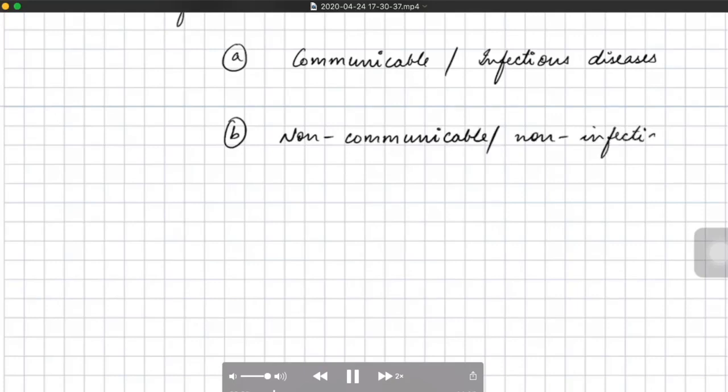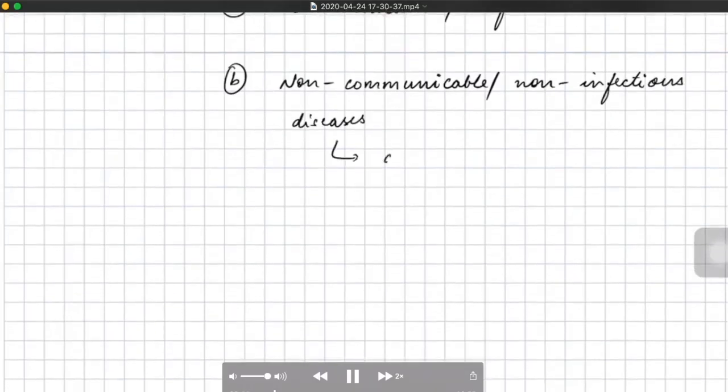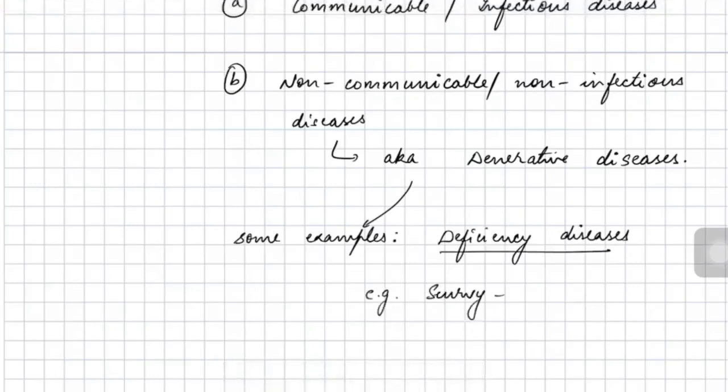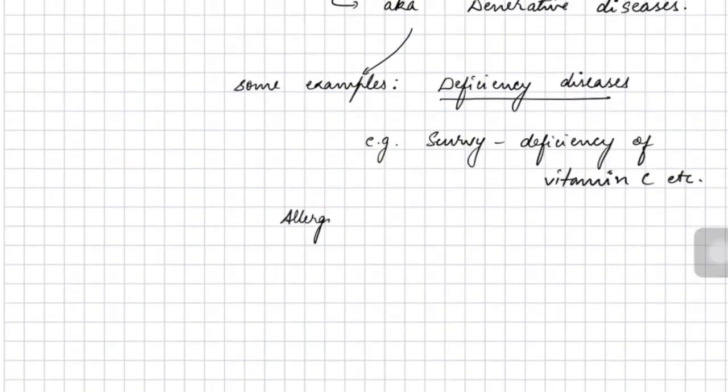These non-communicable and non-infectious human diseases are also known by the name degenerative diseases. So degenerative diseases, non-communicable or non-infectious is one and the same thing. Some examples of non-communicable diseases include, number one, the deficiency diseases: the deficiency of various vitamins, minerals, or any other substance may also result in a non-infectious disease.